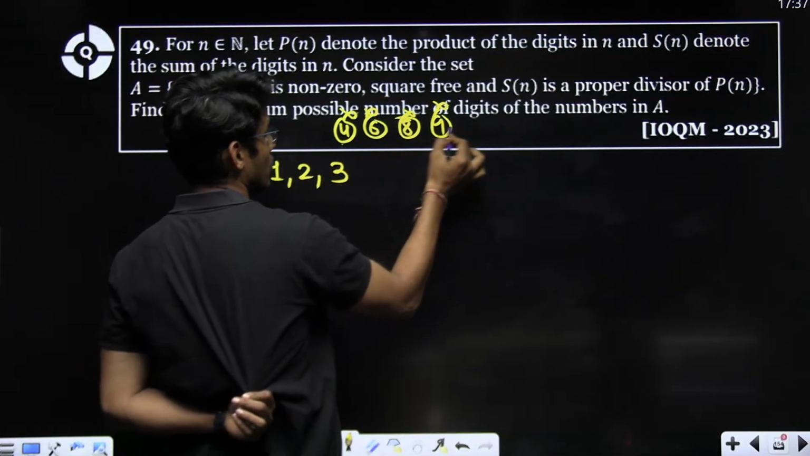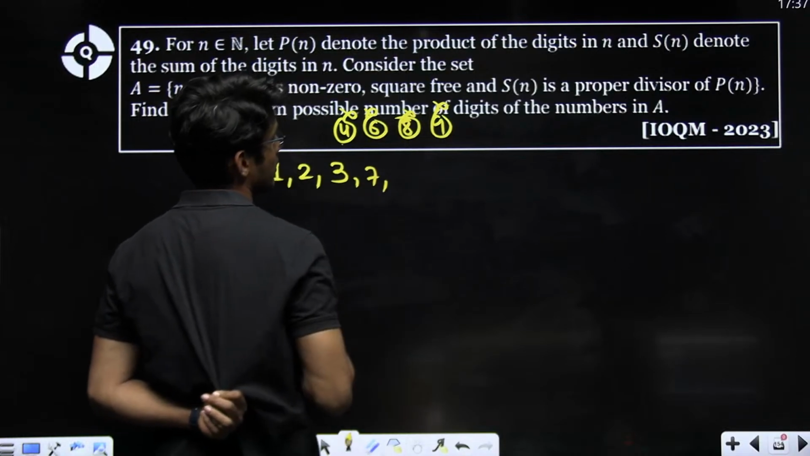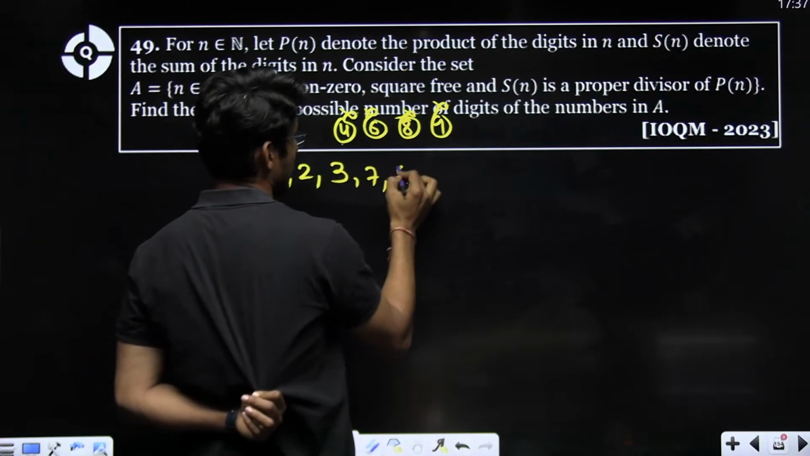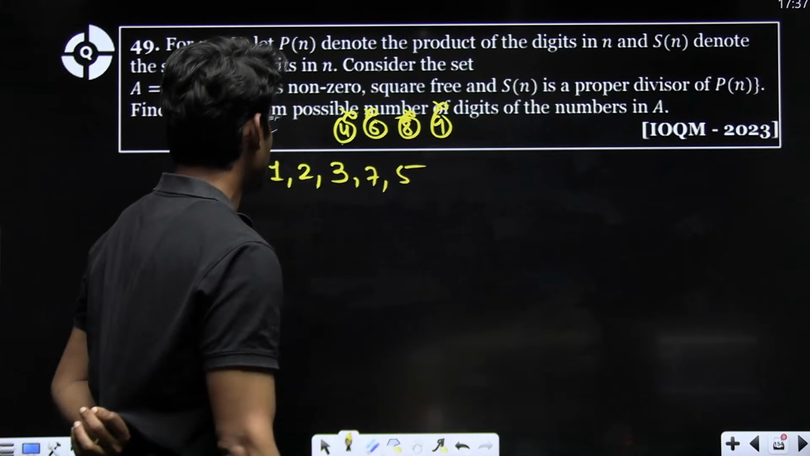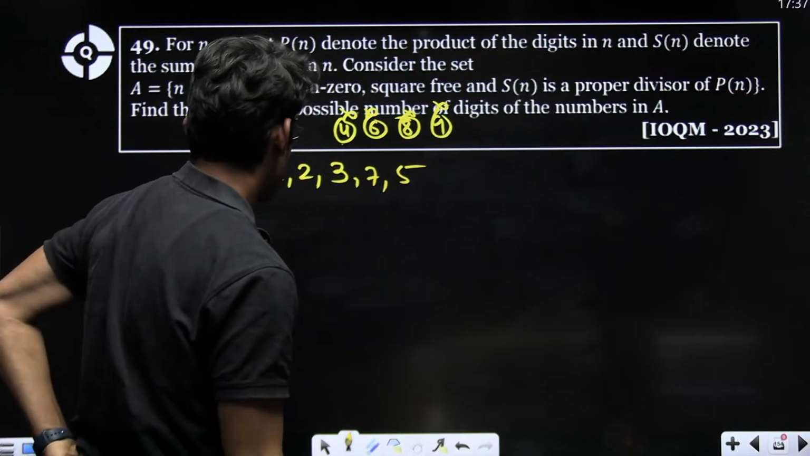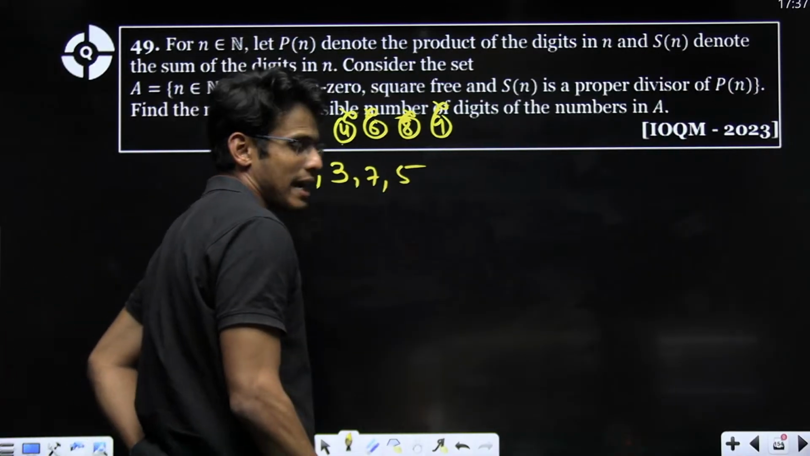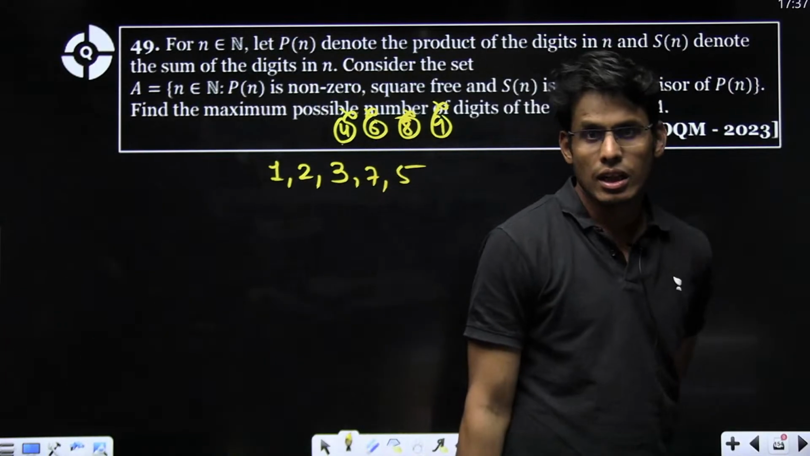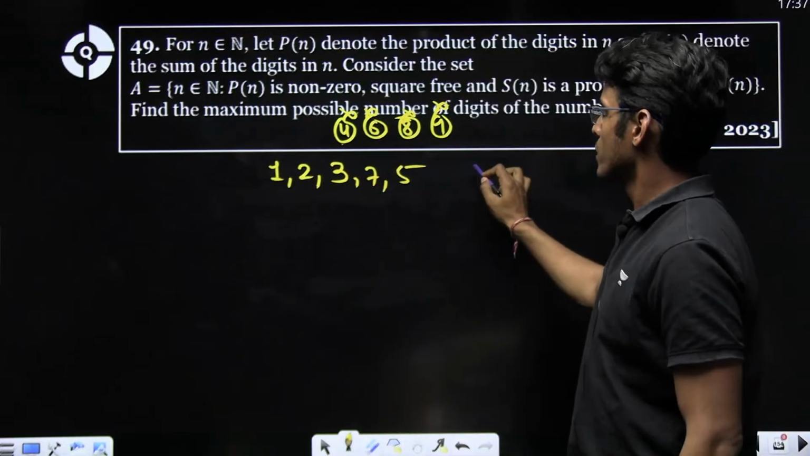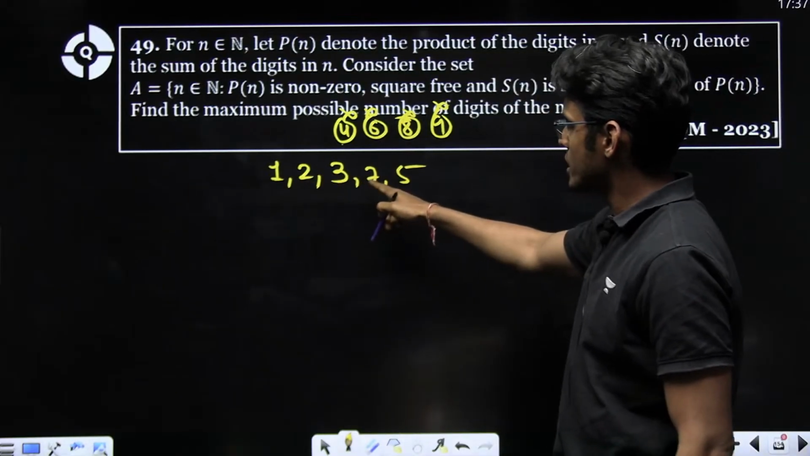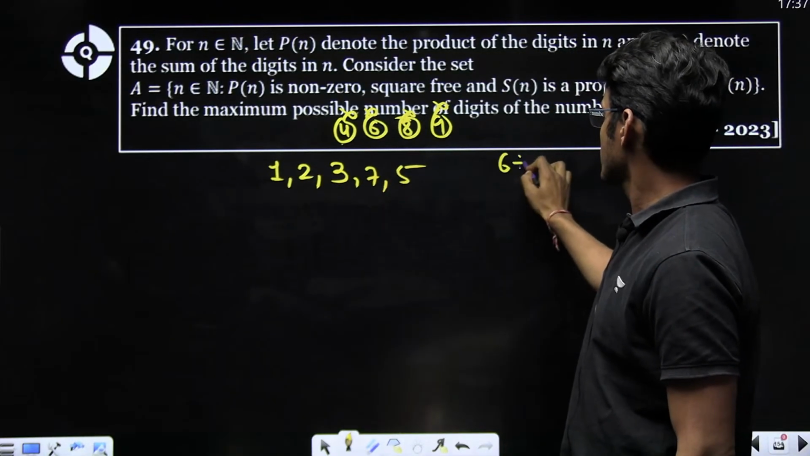1, 2, 3, 4. I can definitely take 7. I can definitely take 5. So 1, 2, 3, 5, 7. So basically all prime numbers I can take. Now what is the sum of digits of this number? It will be 1 plus 2 plus 3, 6. 6 plus 12 is 18.